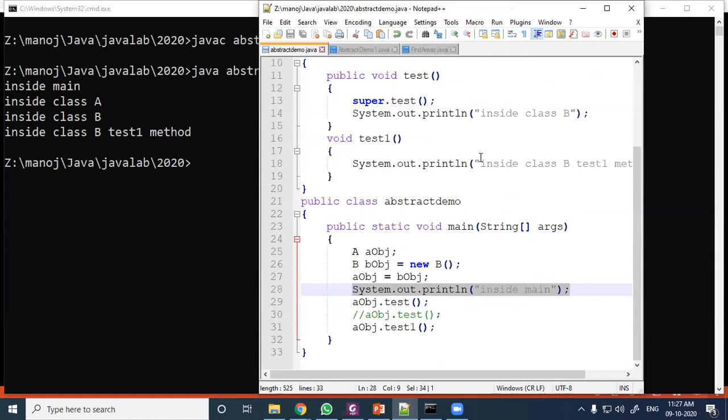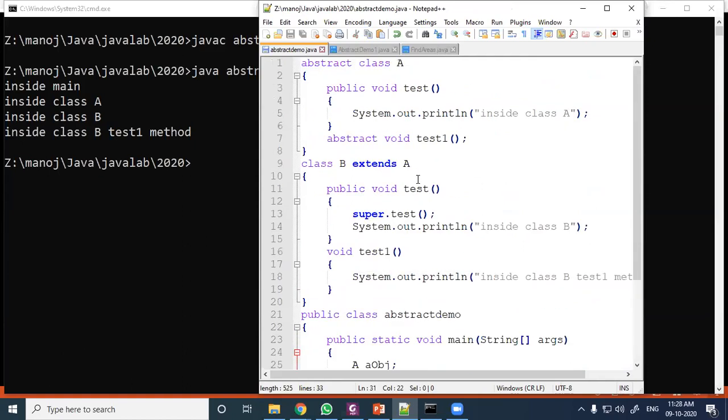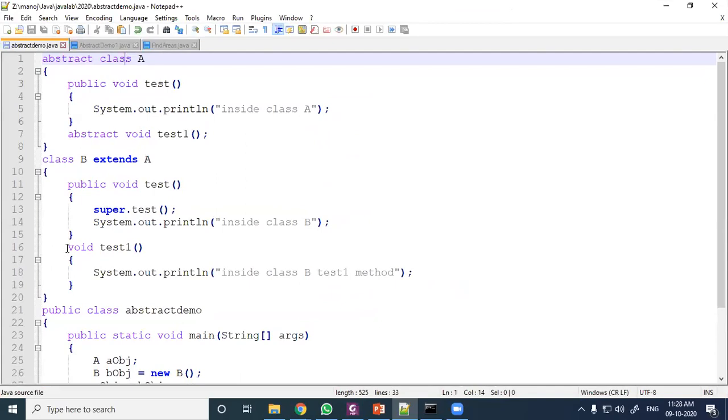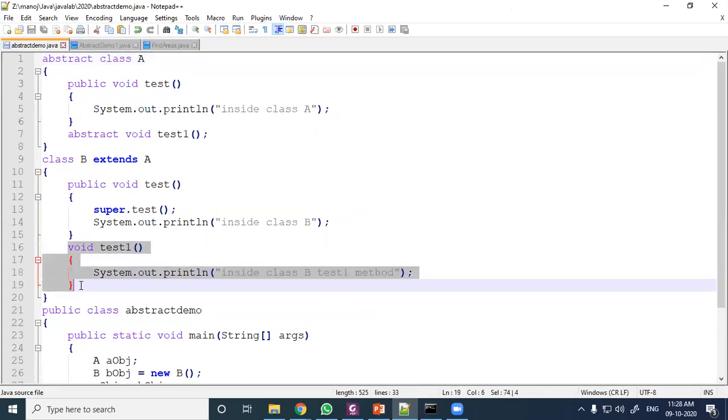Now we have seen the abstract method, abstract class, and that thing. Suppose, for test purposes, I make this part a comment. I remove this part.